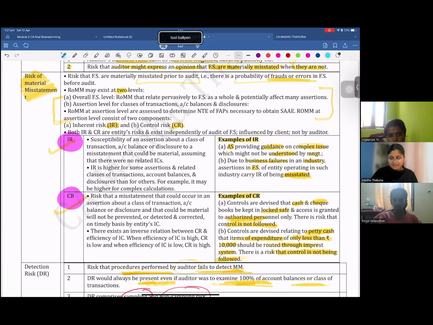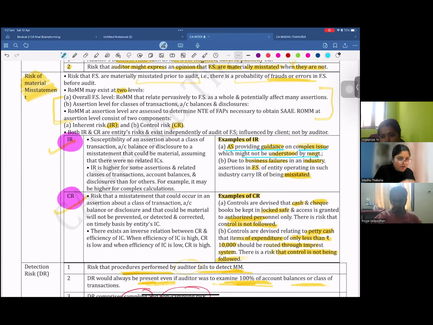What is inherent risk? An accounting standard provides guidance on a complex issue which might not be understood by the management, and that is why management has prepared the financial statement according to however they have understood that accounting standard, and that is why the financial statement contains a misstatement. Now you can't change anything in that. This is inherent. That problem is already there. It is the management's understanding problem, and management was applying that accounting standard throughout the year. So how are you going to control that?